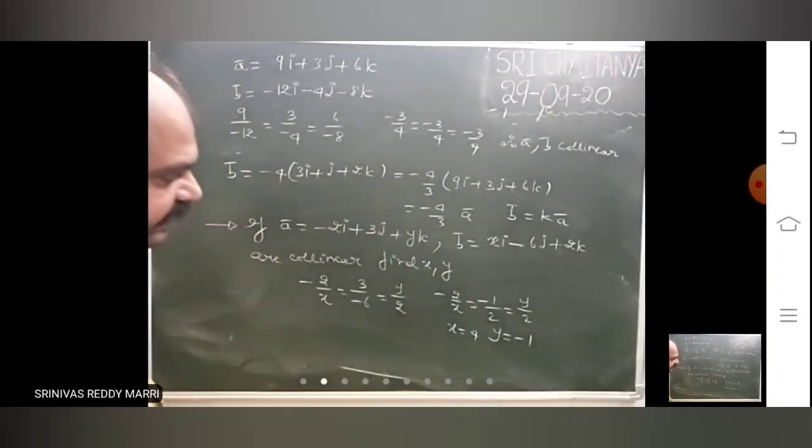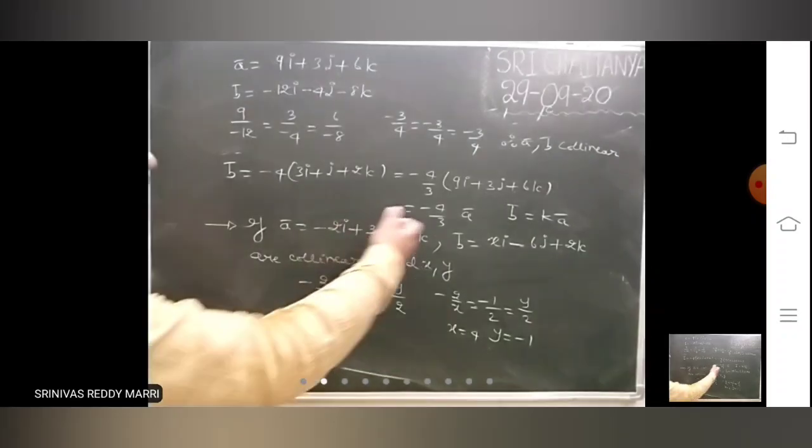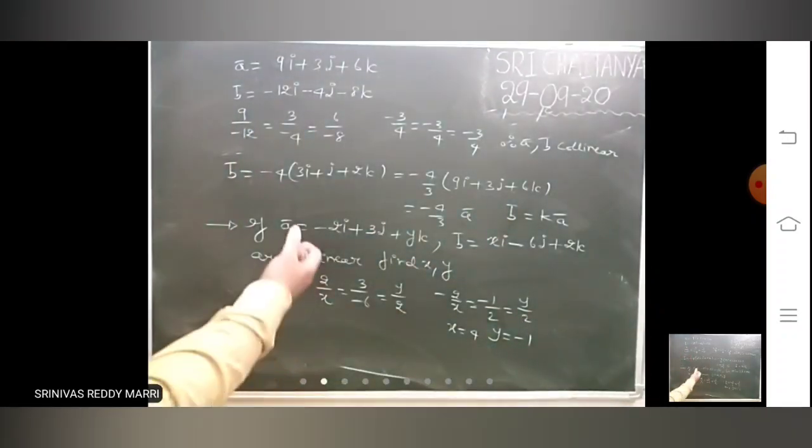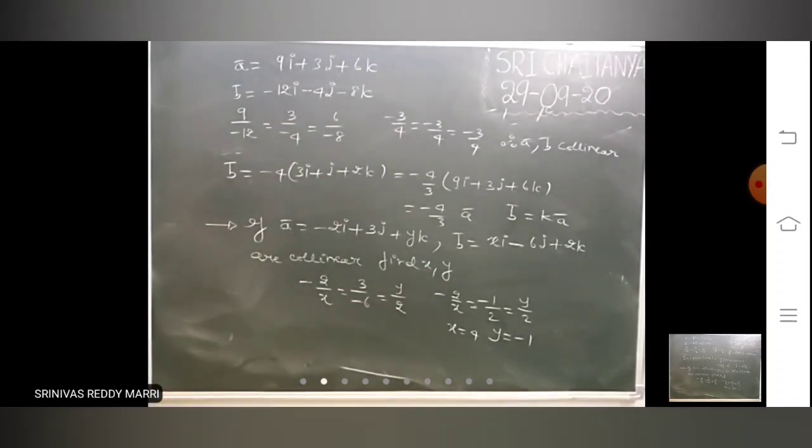Like that, collinearity condition: variables he will give and then he will ask for the variables. So just write the formula: A1 by A2 equal to B1 by B2 equal to C1 by C2. Take another problem.